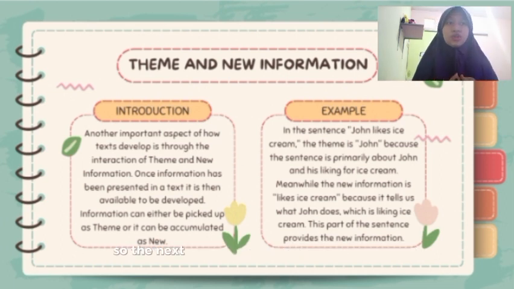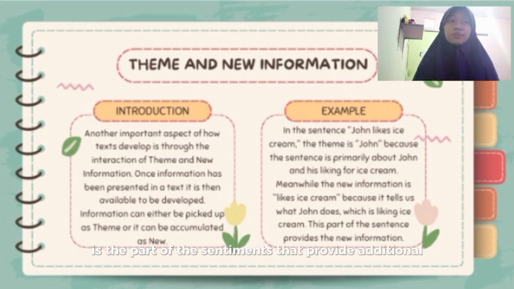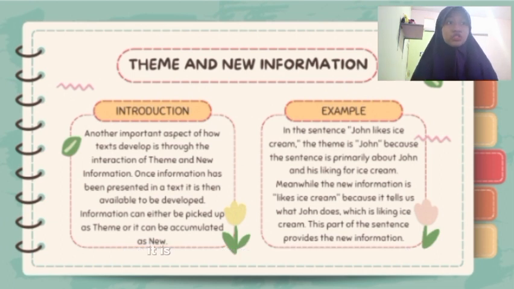The next one is about the new information. New information, on the other hand, is the part of the sentence that provides additional or previously unknown details about the theme. It usually comes after the theme and often answers questions like "what about it?" or "what happened to it?"